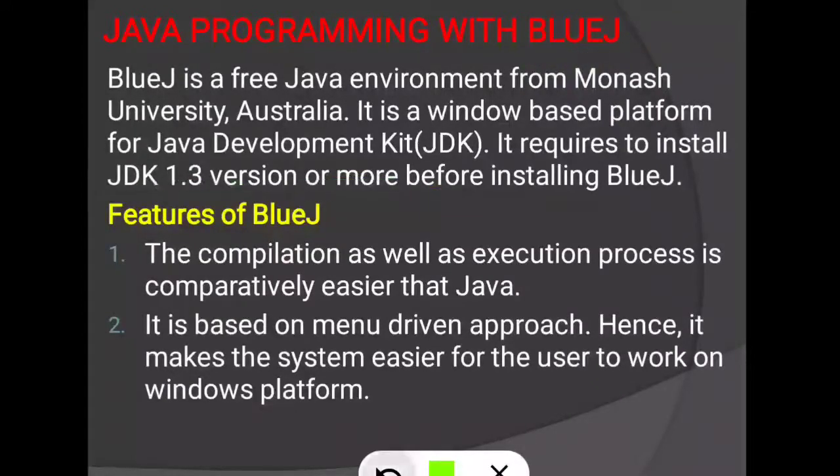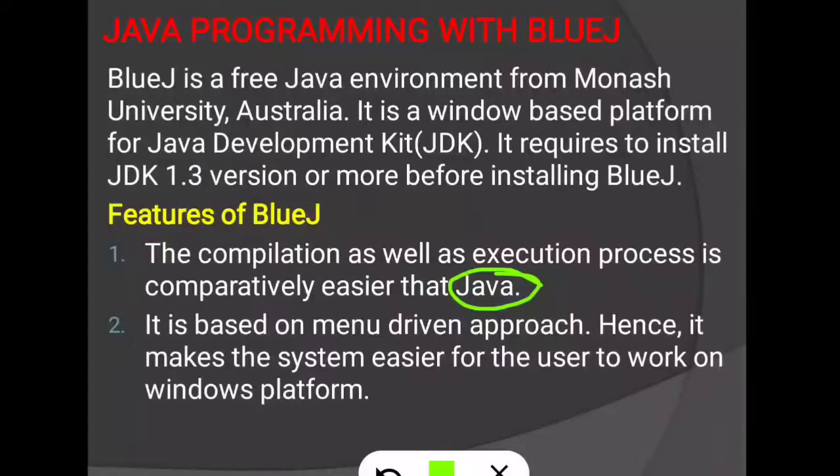Okay, then next is features of BlueJ. The compilation as well as execution process is comparatively easier than Java. In BlueJ we can compile or execute easily using the menu, but in Java we have to know about DOS commands. DOS means MS-DOS, Microsoft Disk Operating System.